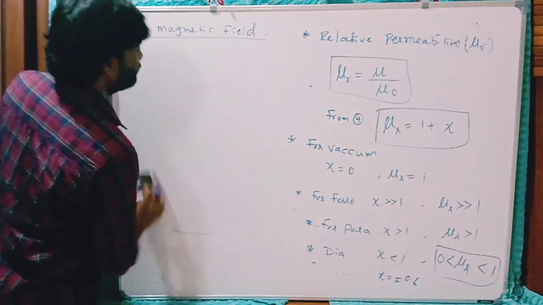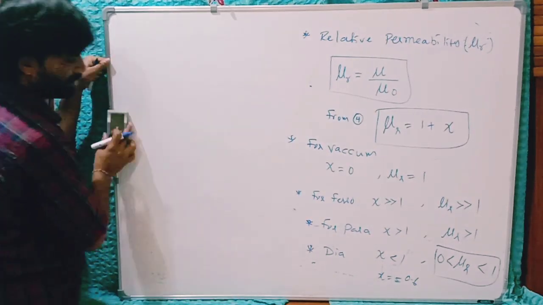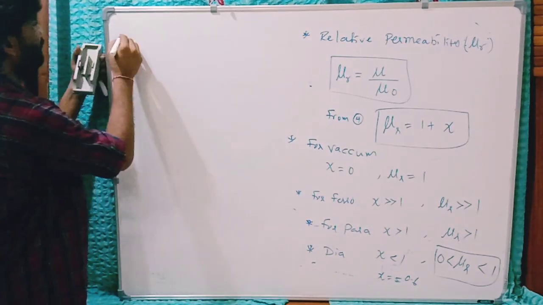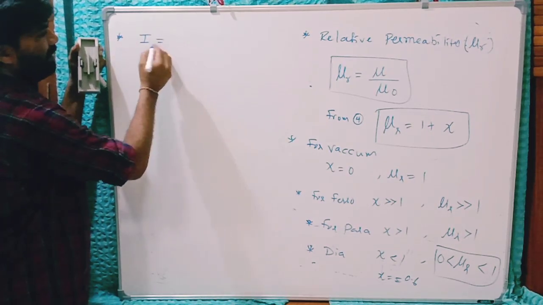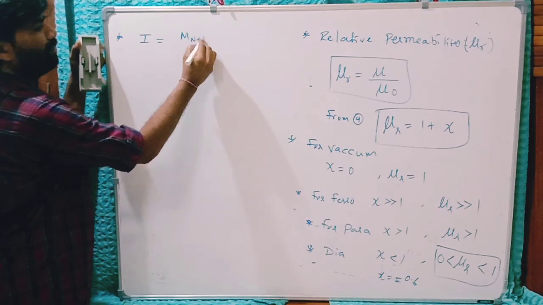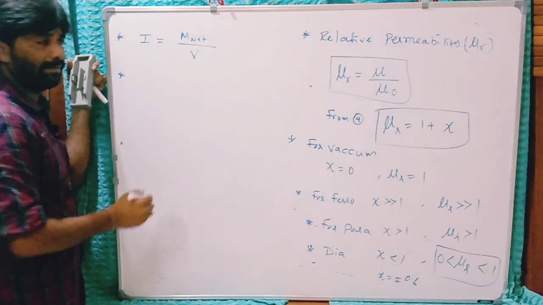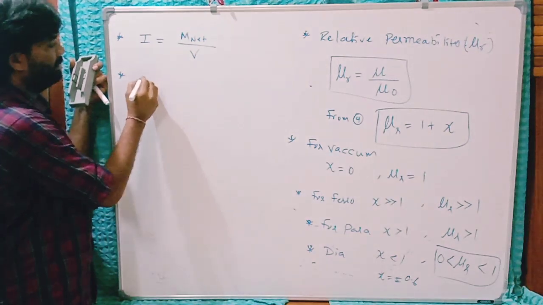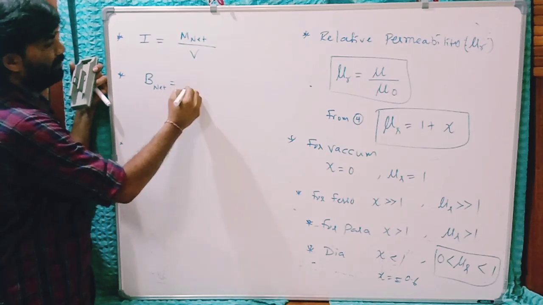Once more, I will write all the formulae which we discussed today. What is magnetization? Vector I equals net magnetic moment per unit volume. Clear? And B, the net magnetic field induction in a medium.